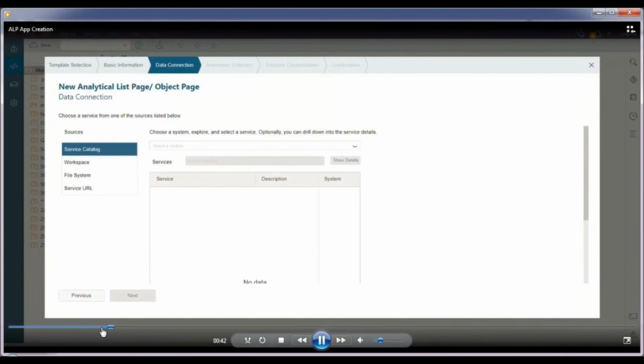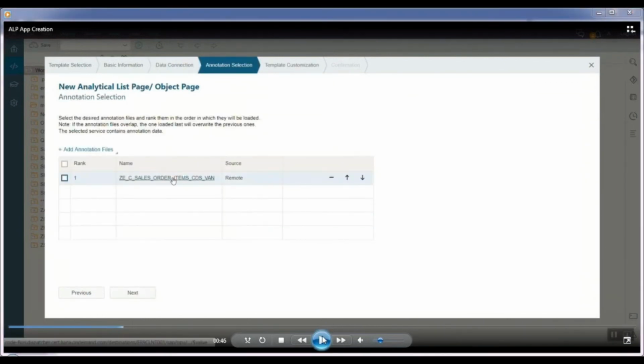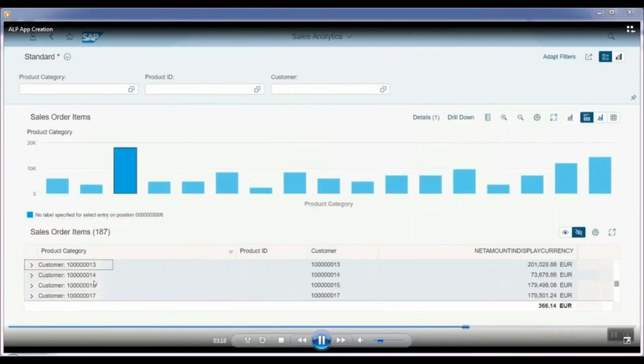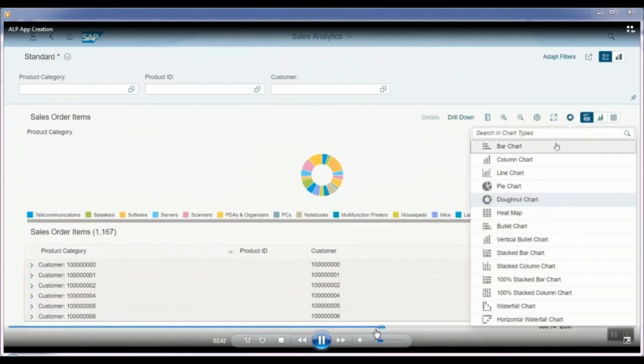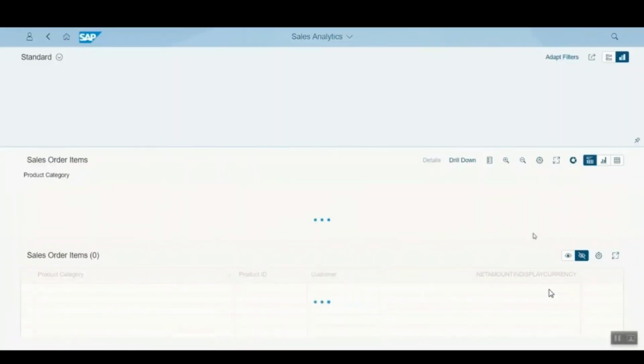So now here I will choose the OData service, which is created by CDS. And you see now, this is your annotation file produced by your S4 system, using CDS view. And then once I use this annotation file, I'll just go ahead and let me quickly reach the end of the video. And you see now this Fiori application is built. You see it's loading the Fiori application, and you see this is how an ALP Fiori application looks like.